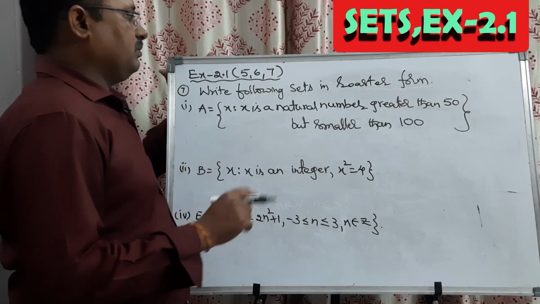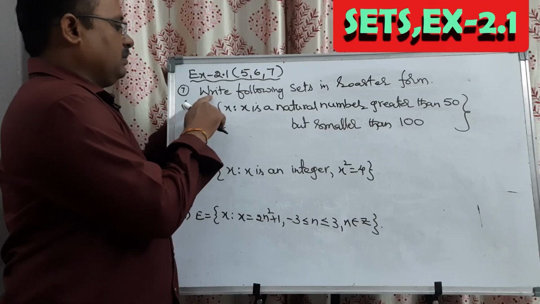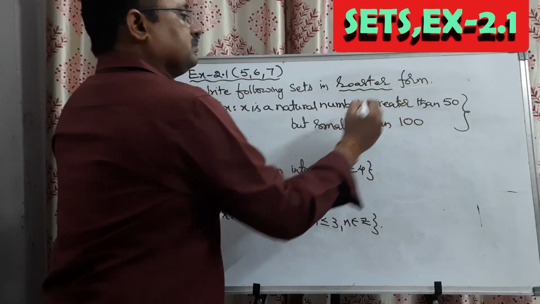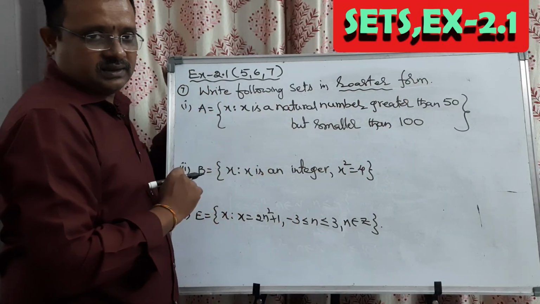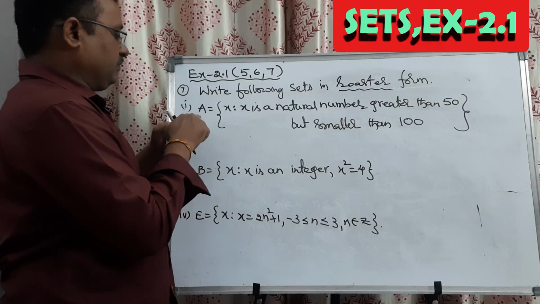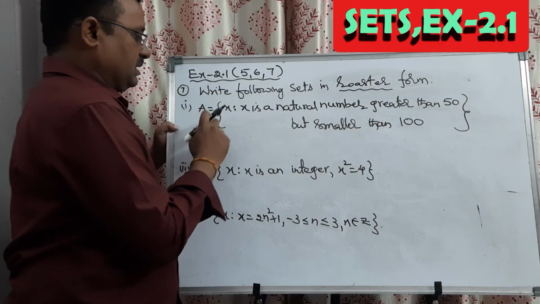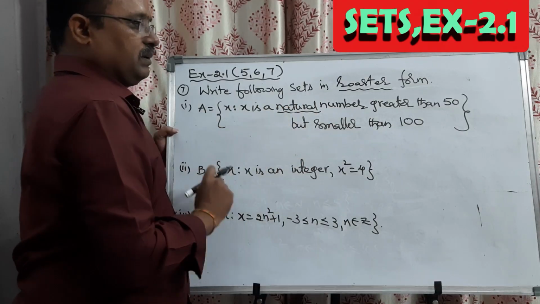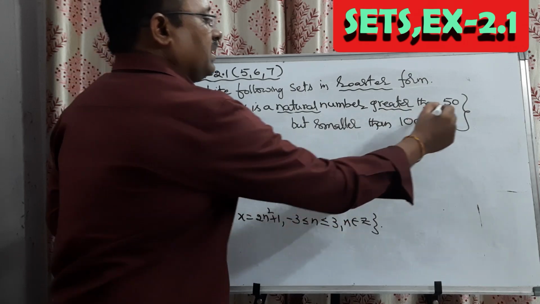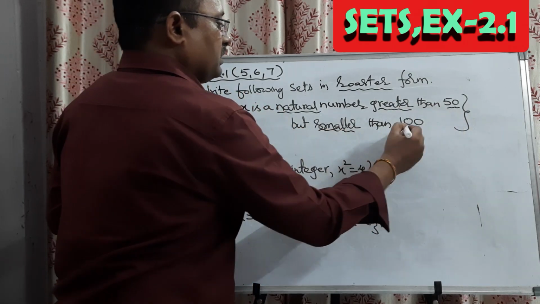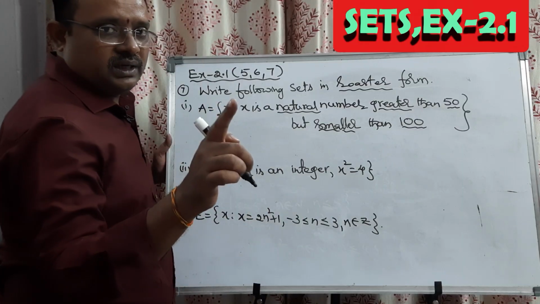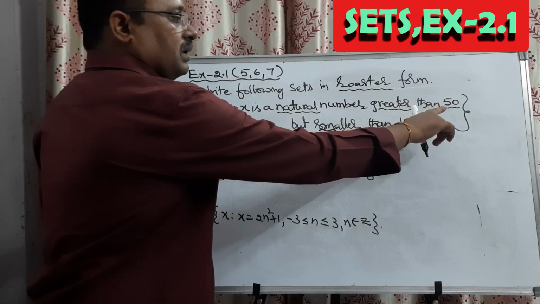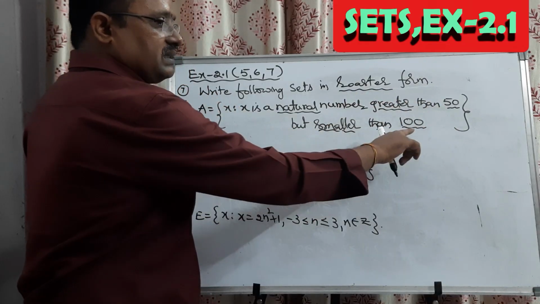Now we will go through question number 7. Write the following sets in roster form. They are asking us to convert from set builder form to roster form. A few questions I am taking. Among them, the first one is A equals the set of x such that x is a natural number greater than 50 and smaller than 100. Only natural numbers we have to take. Remember that one. It should be greater than 50 and less than 100.